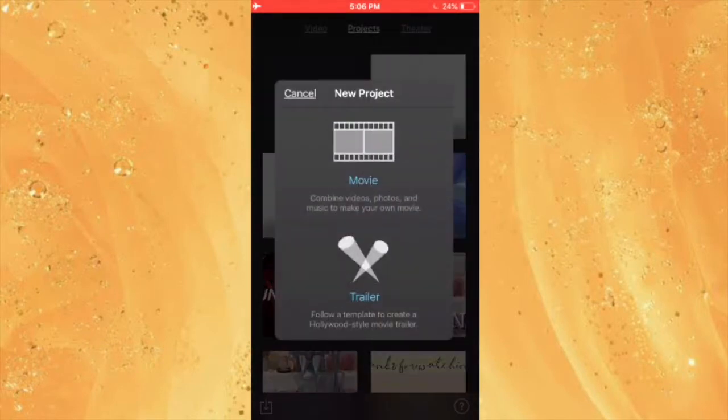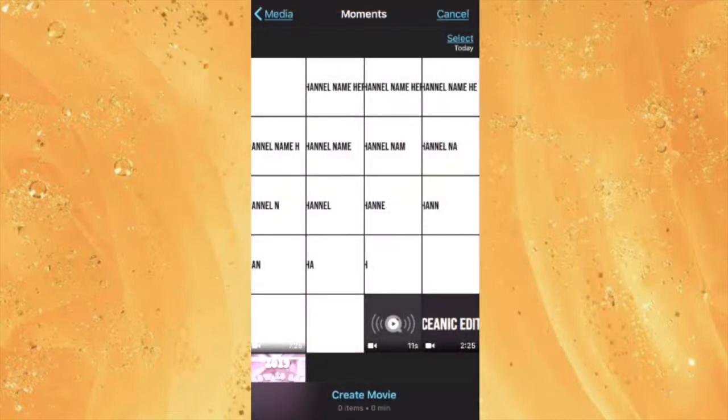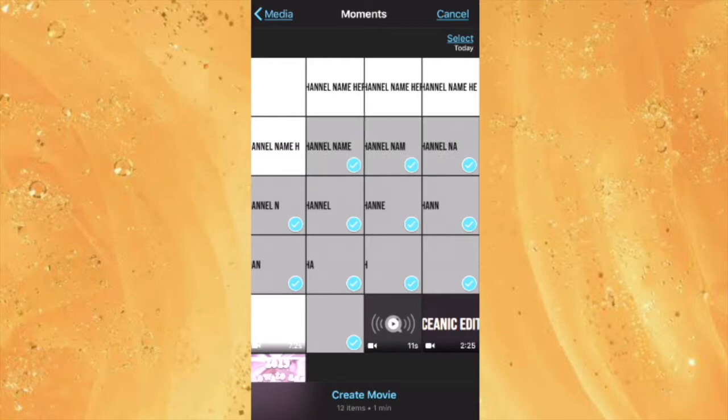Then you want to go to iMovie and then click on the plus button. Then you want to click on movie, and then you want to select all of the letters, but start with the blank photo first, which is the white one or any color that you chose. Then go gradually from the first letter to the last letter. And then after you're done with that, click on create movie.